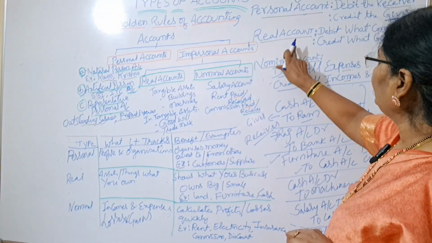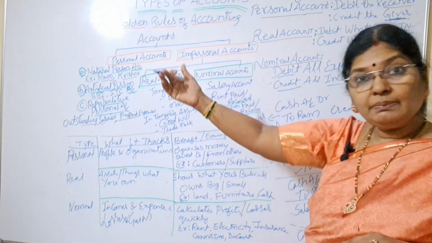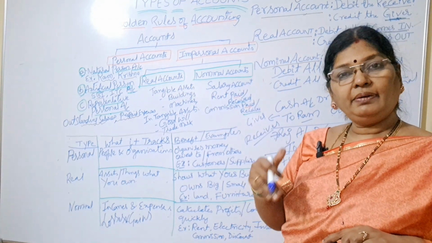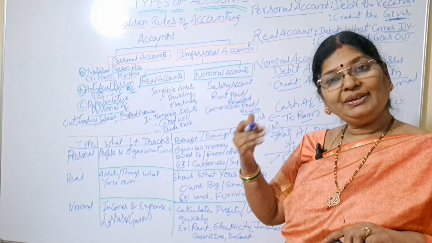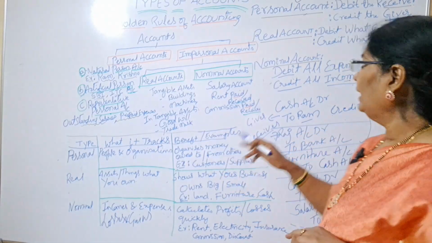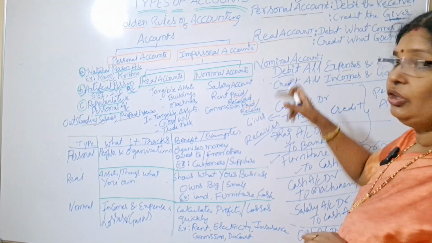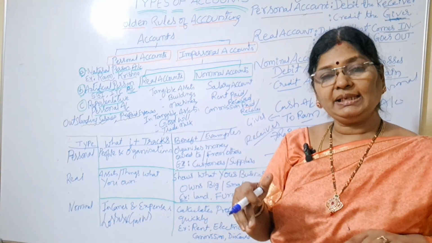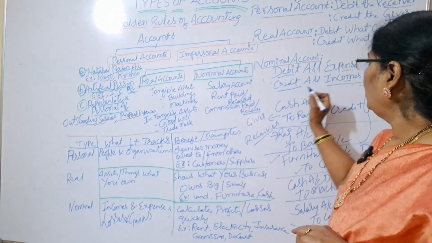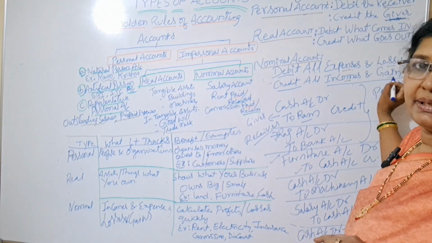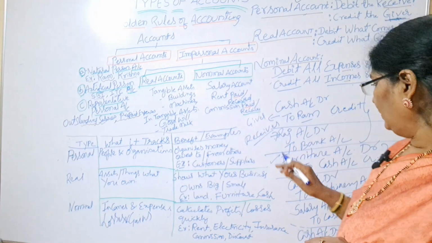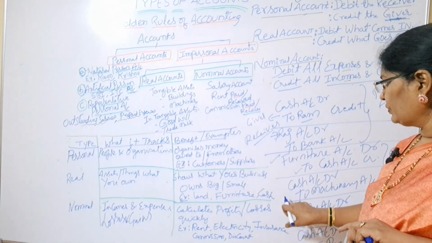For real account, debit what comes in and credit what goes out. For nominal account, debit all expenses and losses and credit all incomes and gains. Clear? Here I gave examples to you.